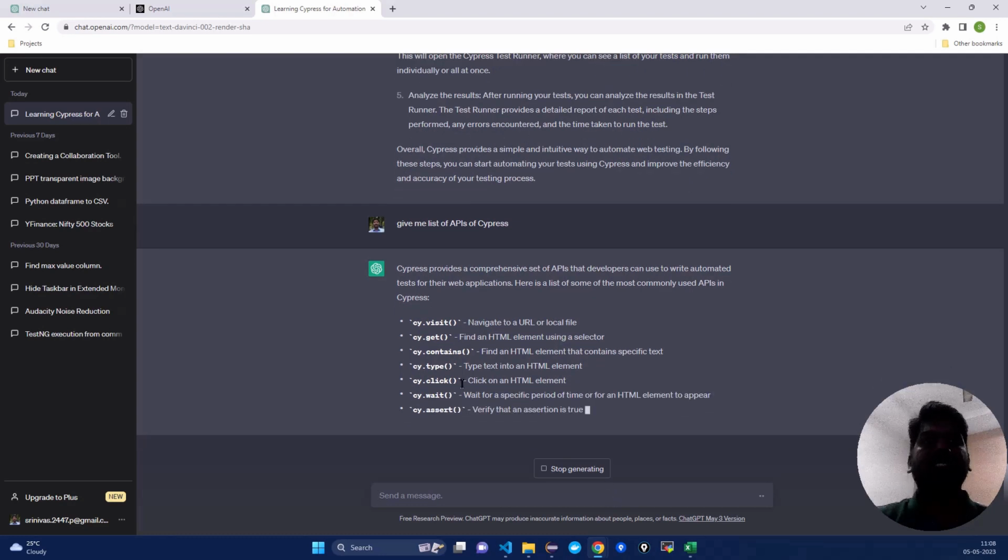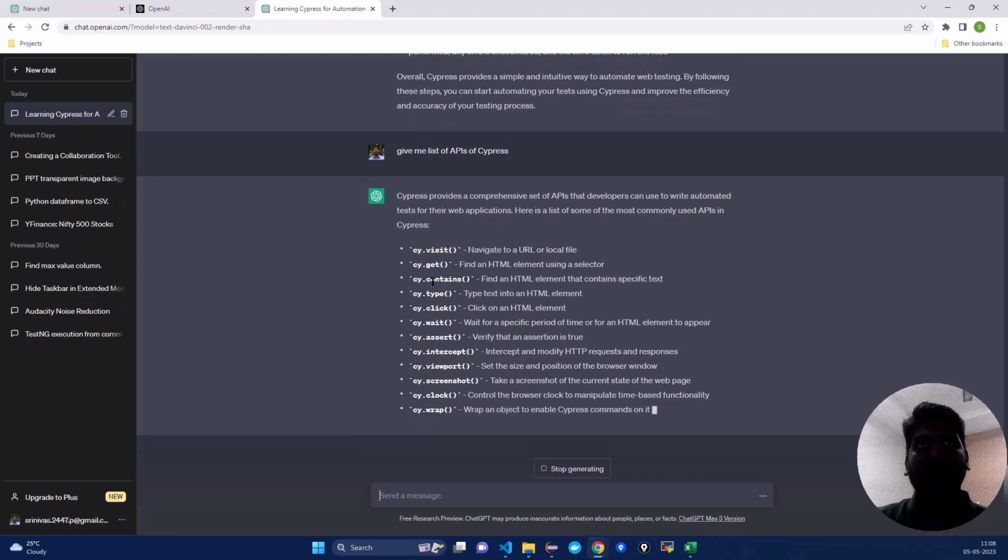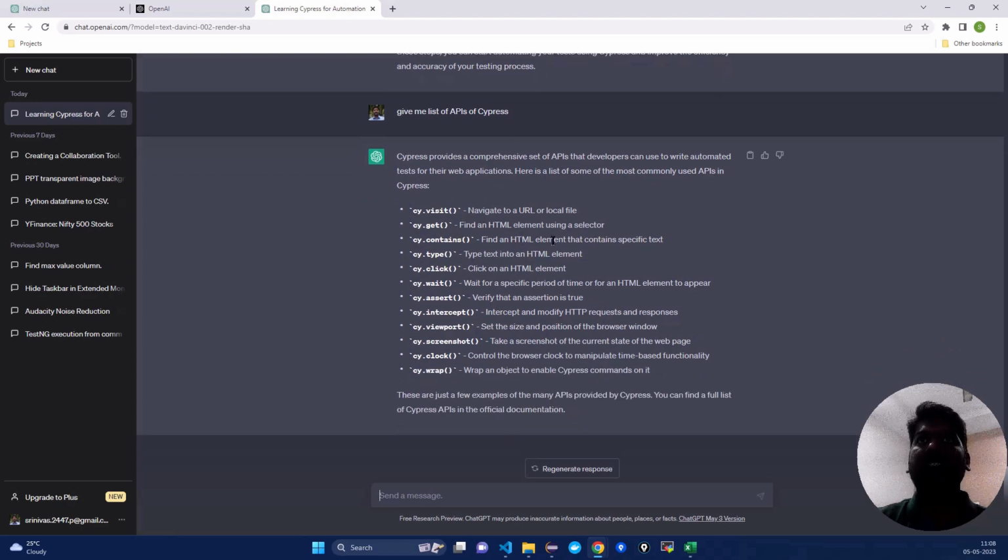So here it says cy is basically Cypress; dot visit navigates to a URL; get finds an HTML element using a selector; contains finds an element that contains specific text. So there are different kinds of methods that you can use. It says you can directly use dot screenshot to take a screenshot. This is great. This is showing only some of the APIs. It's also saying you can find a full list of Cypress APIs in the official documentation.